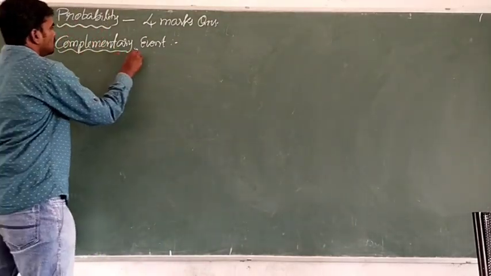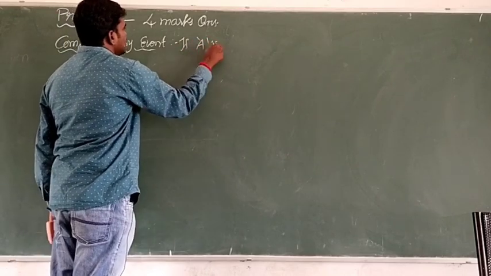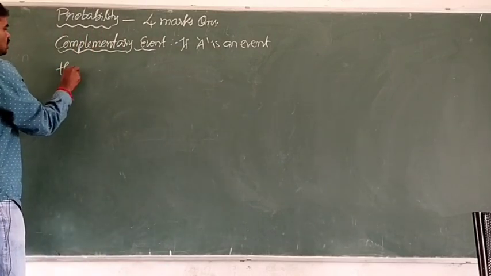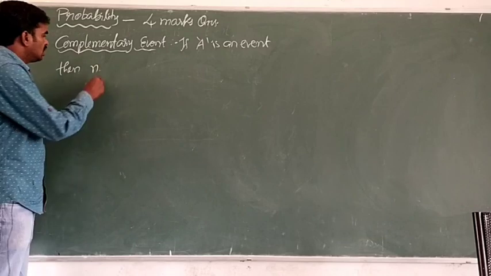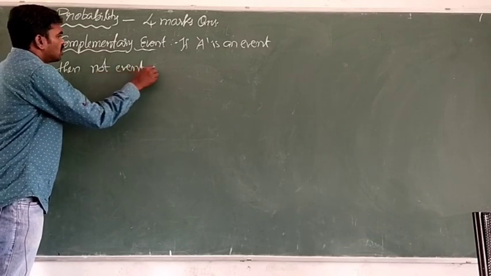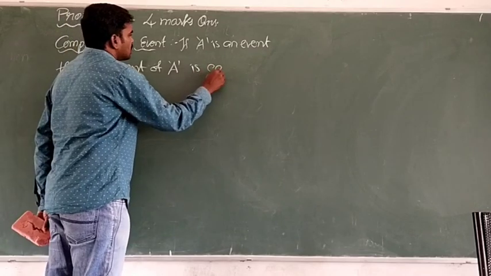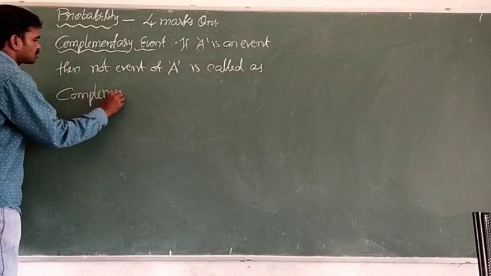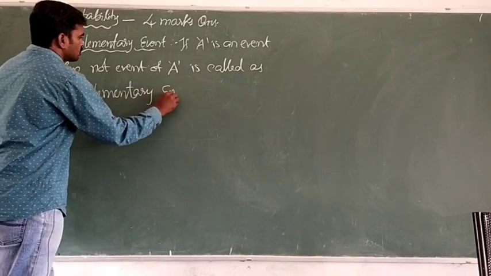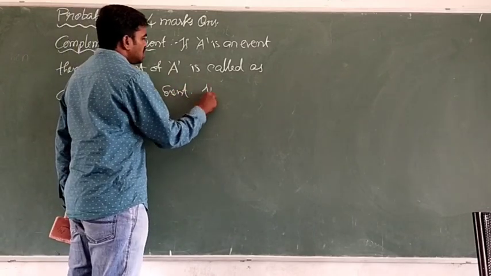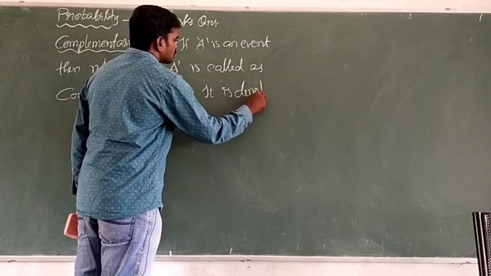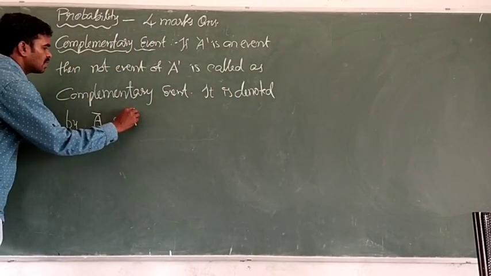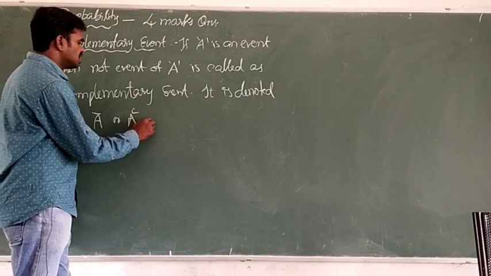Take a heading. Suppose capital A is an event, then not event of A is called the complementary event. And it is denoted by A bar or A power C, small c.